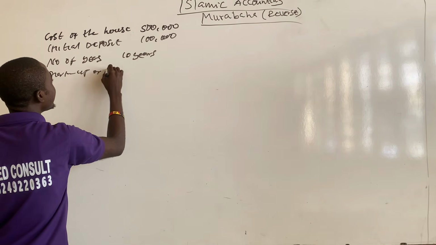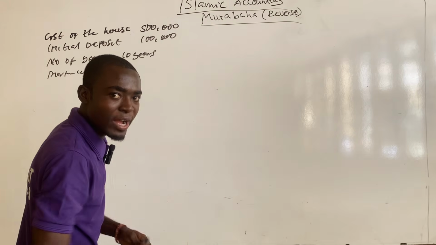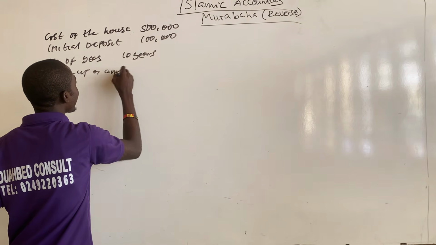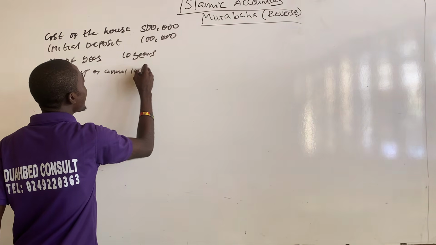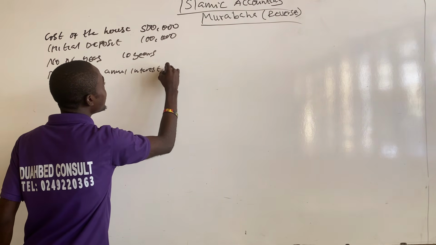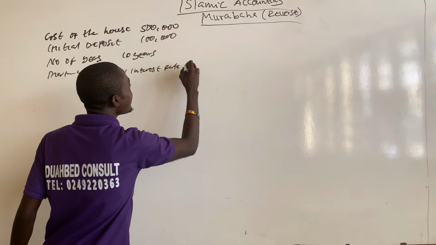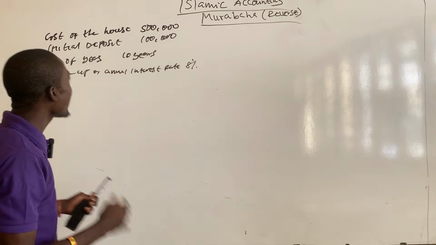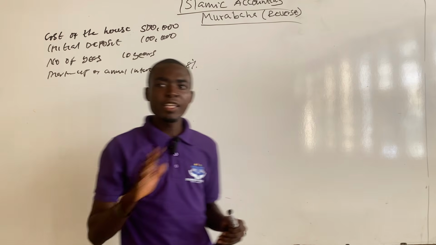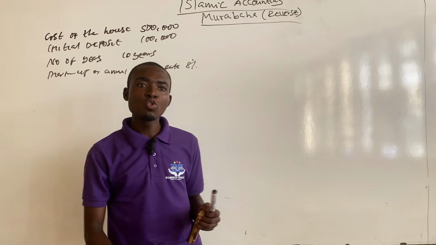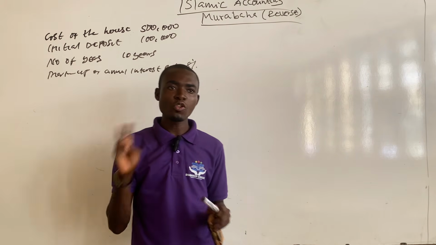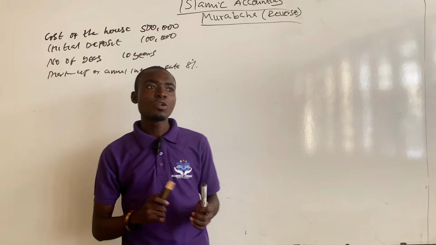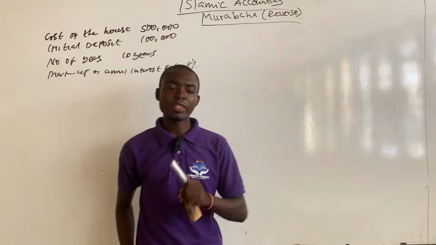And then the markup, or the annual interest rate, was given as 8%. From the question, Imam Ghazali was able to pay the first 2 installments, but the third installment was late. So he didn't pay the third installment on time.